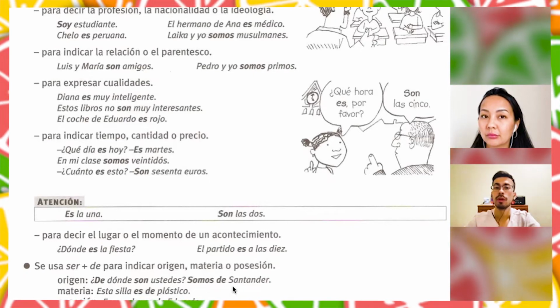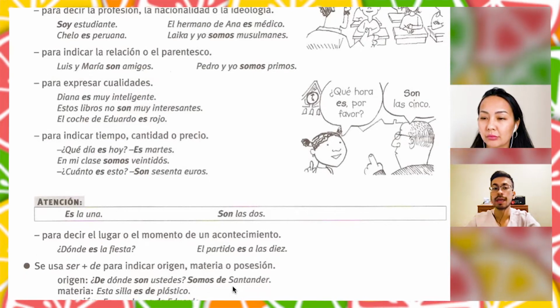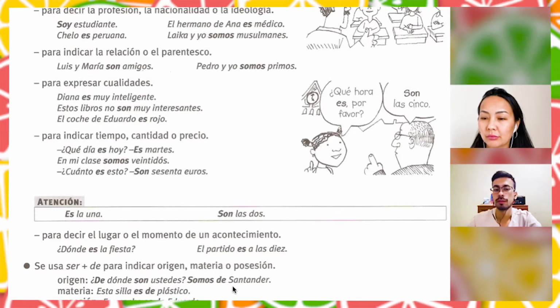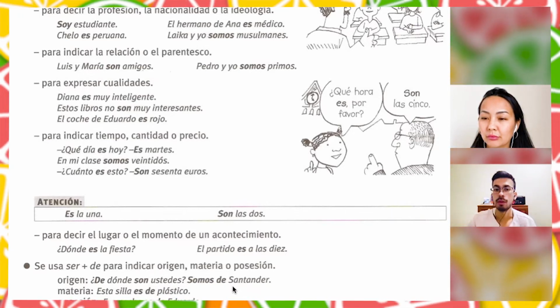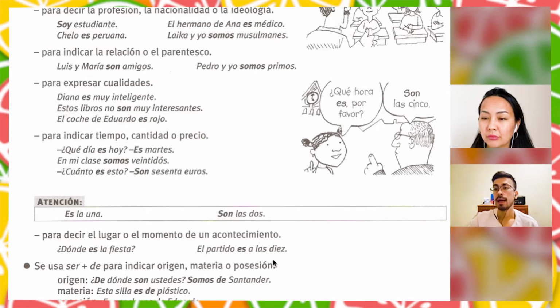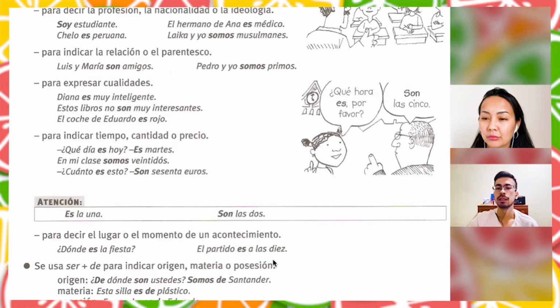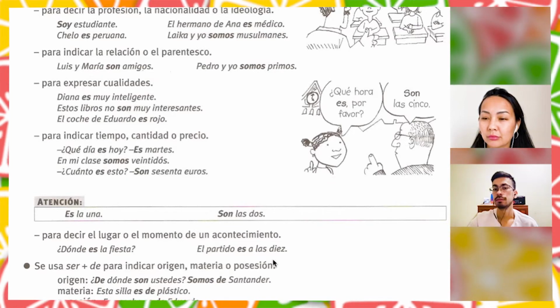Right? For example, ¿dónde es la fiesta? Where is the party? The party is the event. Right? And we will use it for asking for it, for example. El partido es a las 10. Right? The match is at 10.